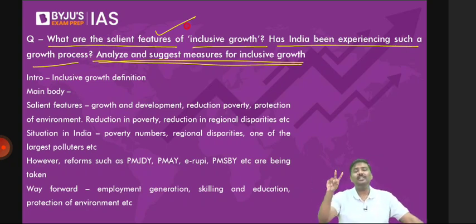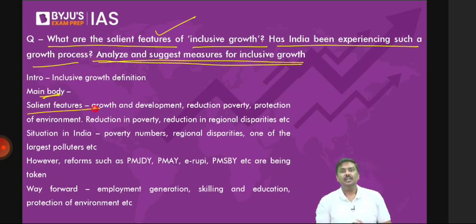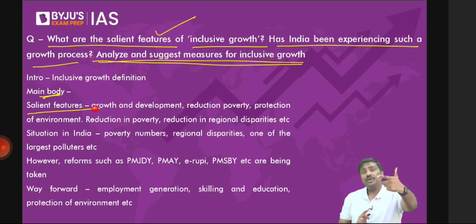That is the introduction. Come to the second part, the main body. What is there in the main body? What are the salient features of inclusive growth? Do you remember the salient features? Development in the agriculture sector, reduction in poverty, protection of the environment, promotion of employment opportunities, development of regions, that is regional inequality coming down, etc. These are the salient features of inclusive growth.